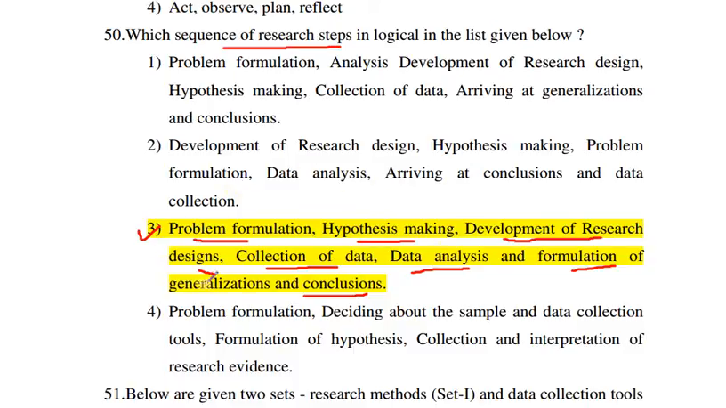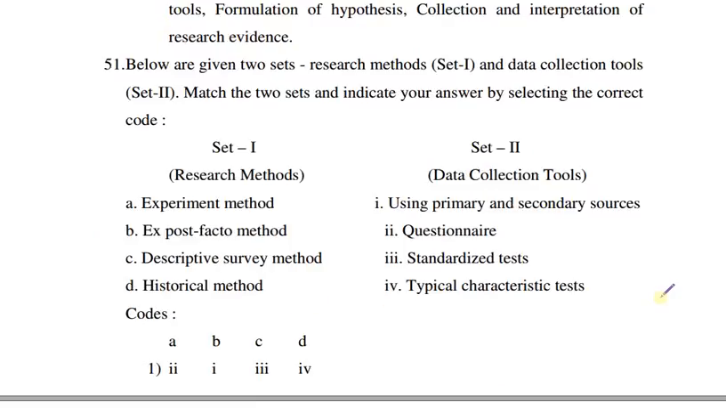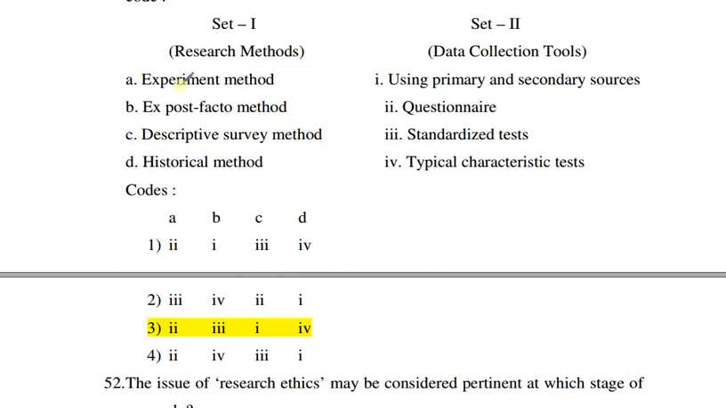So next question is, below are given two sets, research methods and data collection tools. Match the two sets and indicate your answer by selecting the correct code. So research method, experiment method. For this, data collection tool for experiment method is questionnaire. Ex post facto method is a standardized test. Descriptive survey method, the correct answer is using primary and secondary sources. And for historical method, typical characteristic test. So correct answer is this.